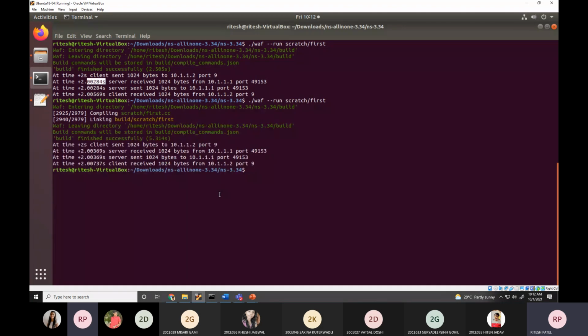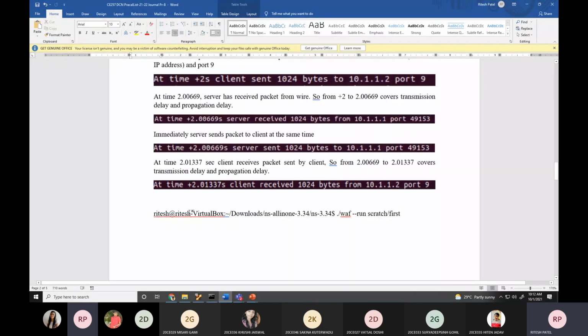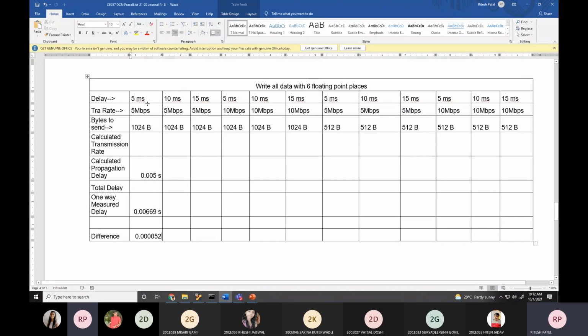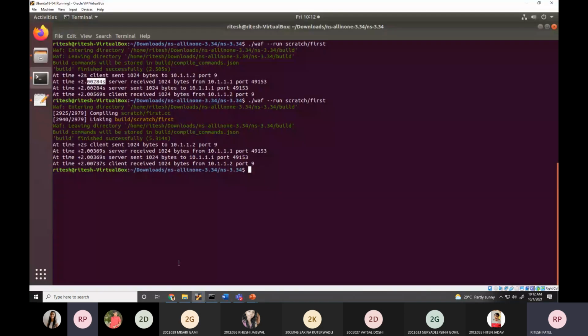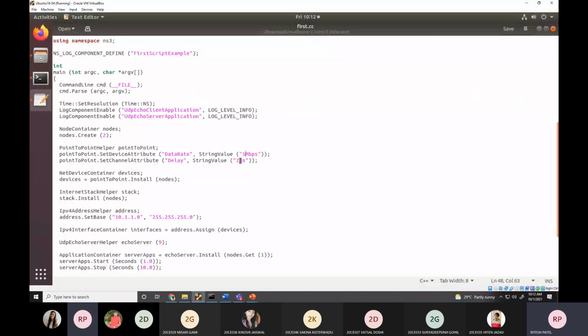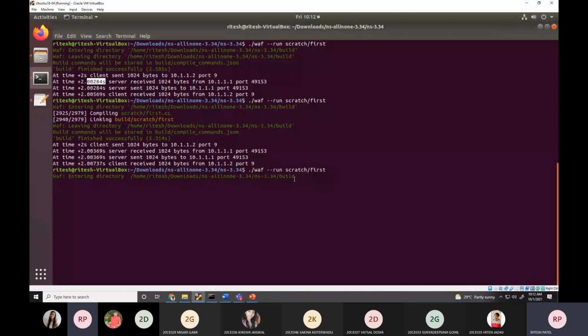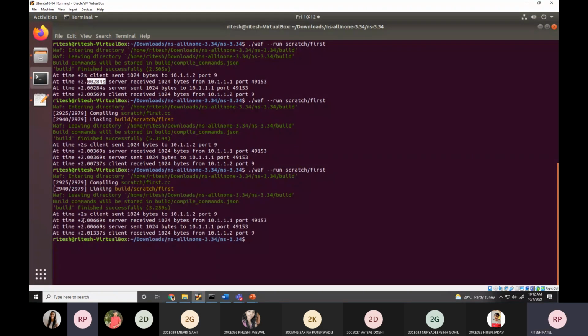It has to be 669. 5 Mbps, 5 milliseconds. Sorry. In my calculation, it is 5 Mbps and 5 milliseconds. Now it will get desired output. 5 millisecond, 5, we will get these results.